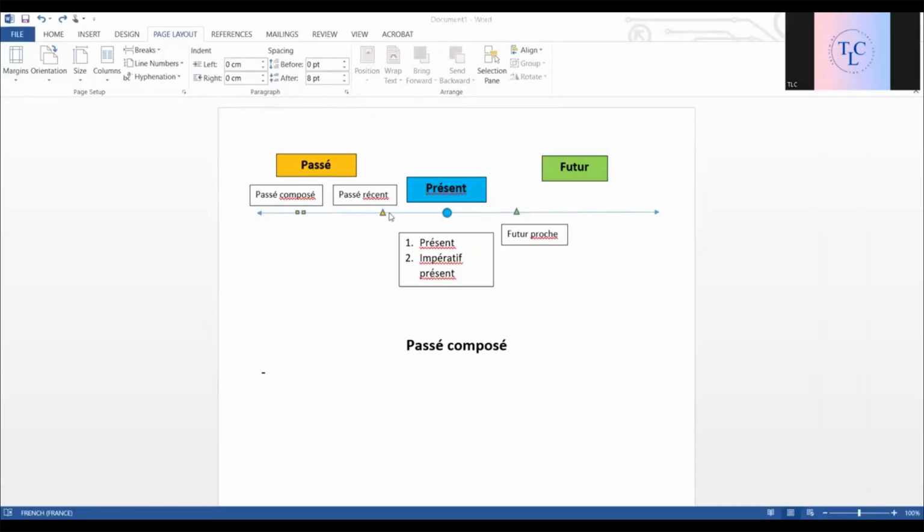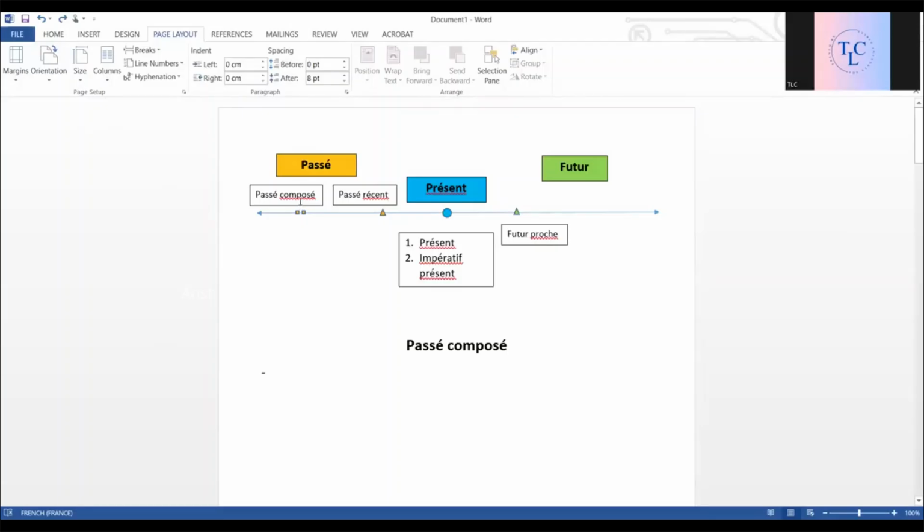Passé récent is only used when you want to say that the action just happened, irrespective of the time. Before how much time it happened, was it before an hour, a day, before a minute? That's not important. Only if you want to say that the action just happened or just got completed, you'll use passé récent. You've learned it. You know how to use it, when to use it.